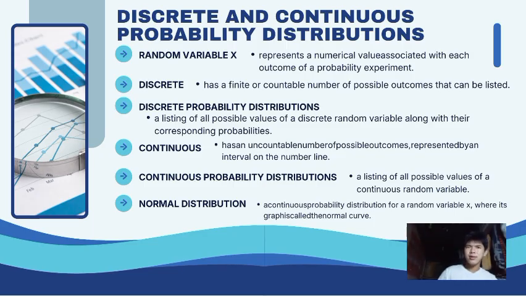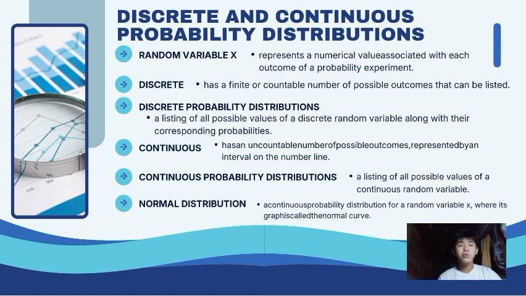For discrete, from the word discrete, it has a finite or countable number of possible outcomes that can be listed. It depends on how many attempts you would like to do. A discrete probability distribution is a listing of all possible values of a discrete random variable along with their corresponding probabilities.